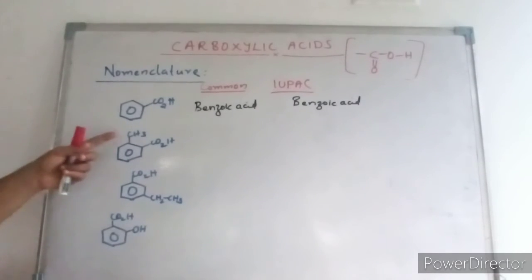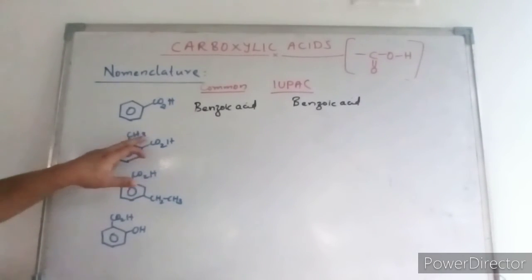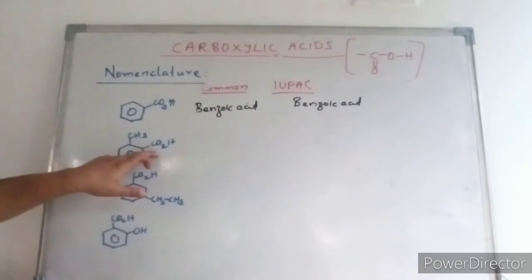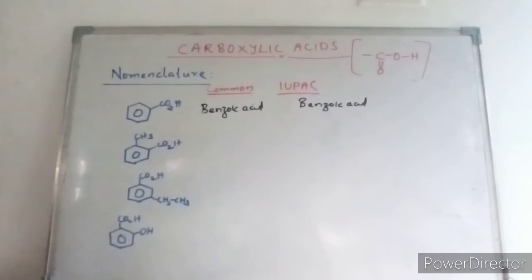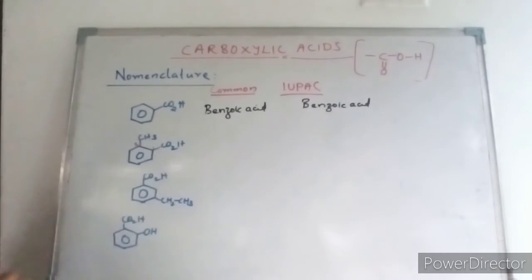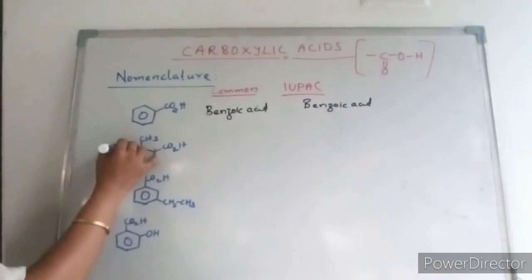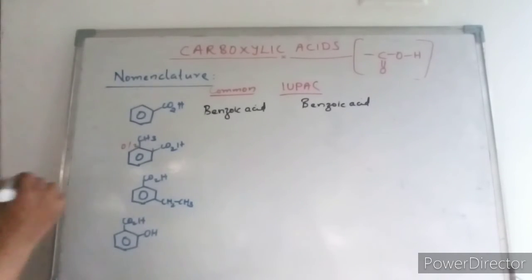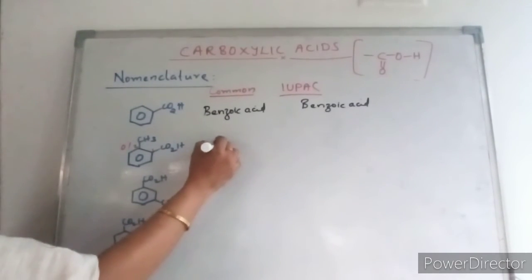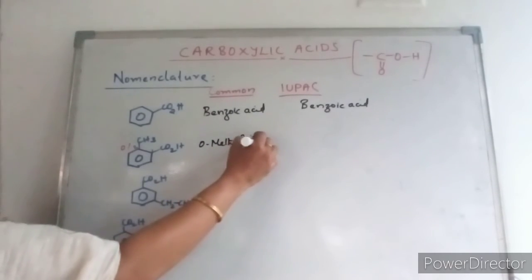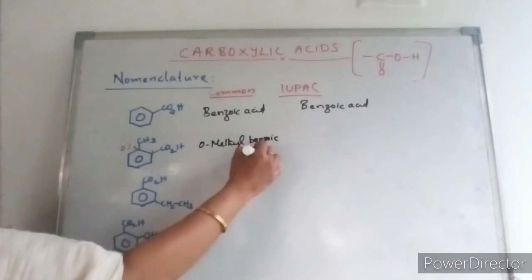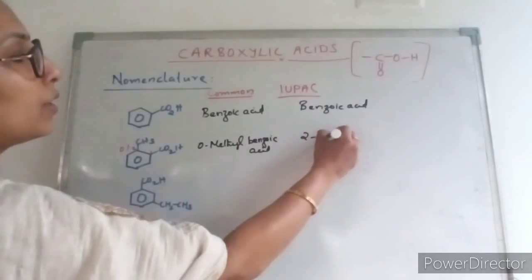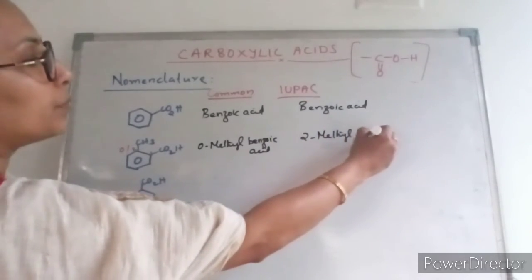Now let's see this one. Here priority will be for the carboxylic acid group, so it will be named as a derivative of benzoic acid. In the second position you have a methyl group. This is the ortho position. So the common name will be ortho-methyl benzoic acid, and the IUPAC name will be by number. So this will be 2-methyl benzoic acid.